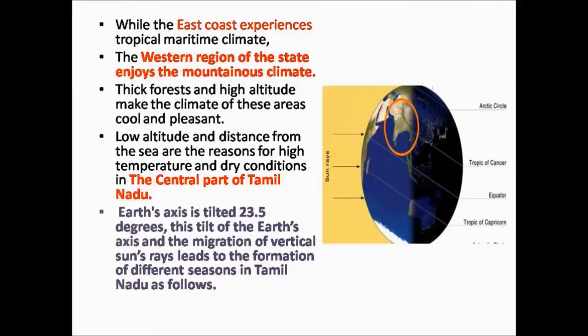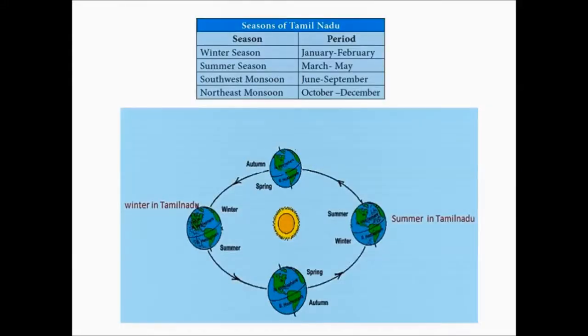We all know that Earth rotates and revolves, and the Earth's axis is tilted to an angle of 23.5 degrees. This tilt of the Earth's axis and also the migration of the sun's vertical rays leads to the formation of different seasons in Tamil Nadu. There are 4 main seasons in Tamil Nadu: winter season, summer season, southwest monsoon and northeast monsoon. We will see about these seasons in detail.